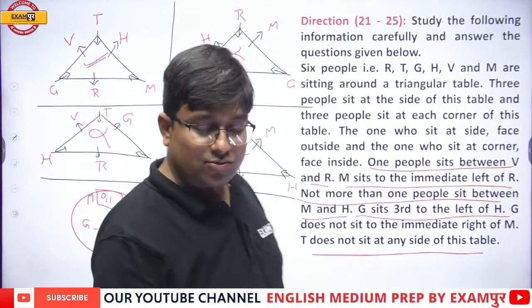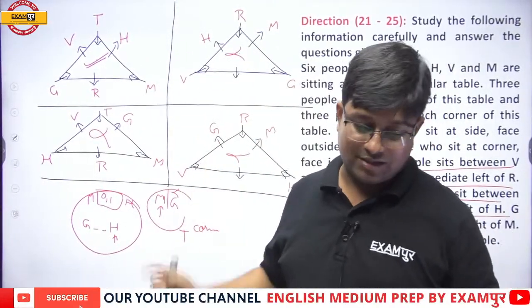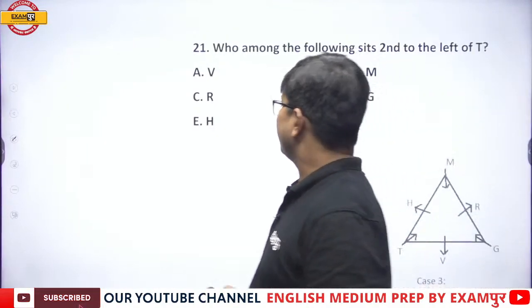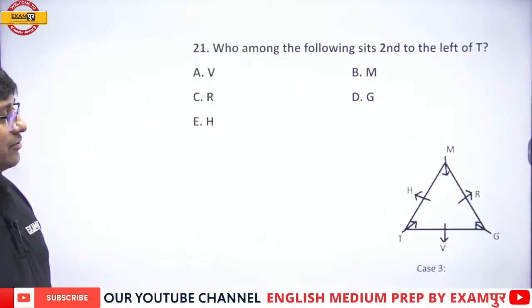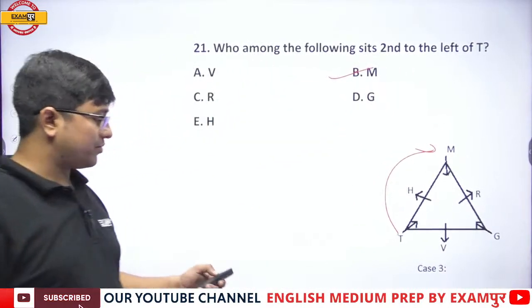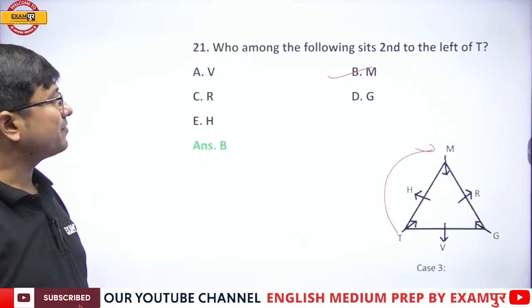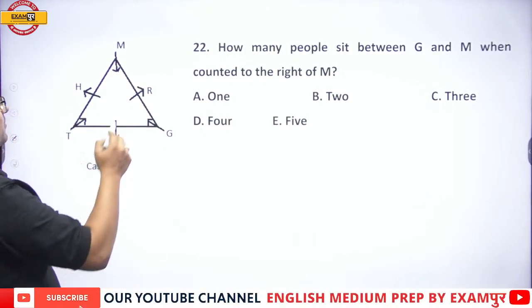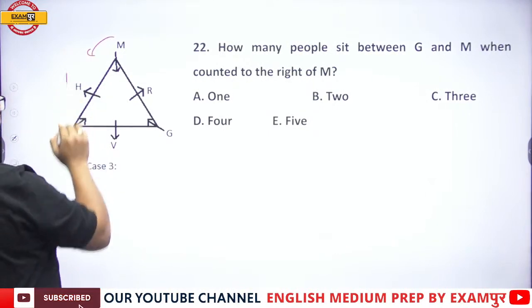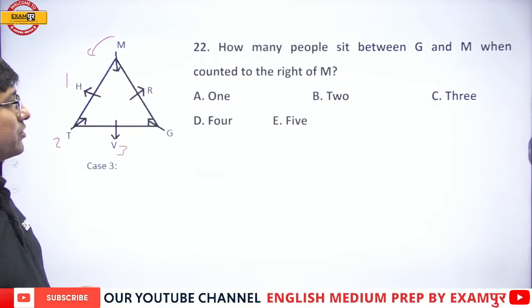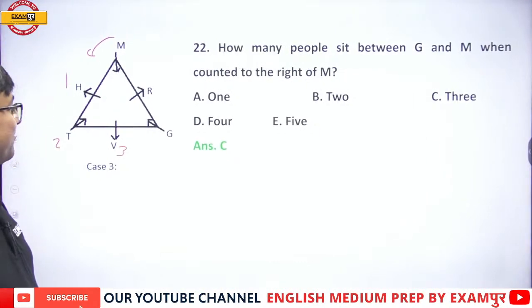Getting it? So gradually we have increased the level of question towards the end. Now, who among the following sits second to the left of T? Second to the left of T is M. That's the right answer. Option number B, that is M. How many people sit between G and M when counted from the right of M? When counted from the right of M, 1, 2 and 3 persons sit between G and M. And that's the right answer. Option number C, that is 3.